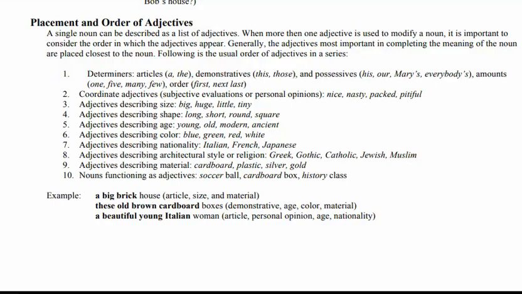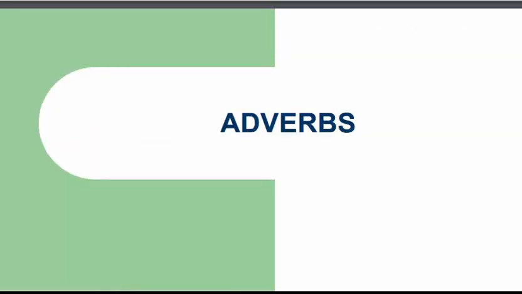So let's start adverbs. As the name suggests, a verb is an action of something, and an adverb modifies the verb. Just like an adjective modifies a noun, an adverb modifies the verb or action. Like fast running: running is your action, so fast is the adverb that qualifies your verb.